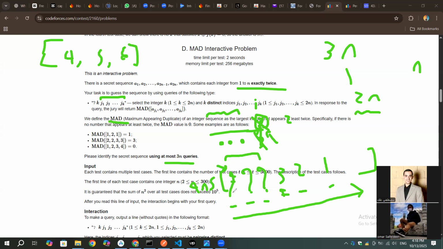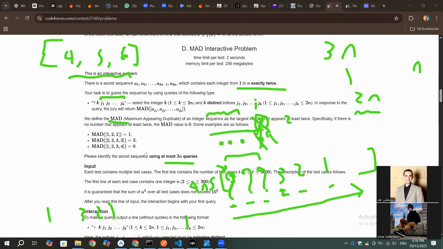I'll add this place, and I'll add all of these places that I know their values. What will happen if this one was, let's say, 1? So it's similar to saying 1, 3, 2, 1. So the result will be 1, which will literally tell me what element this question mark is. It will give me the first occurrence of 1.